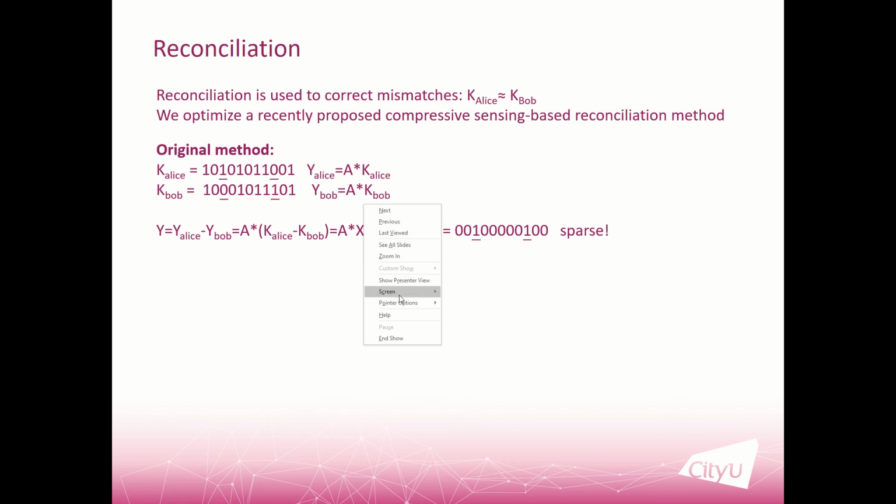Alice sends Y Alice to Bob, and upon receiving Y Alice, Bob can calculate Y equals Y Alice minus Y Bob, which equals A times X. Because there are only two mismatches, X is a sparse vector, and we can use compressive sensing to reconstruct key Alice, so we can make sure key Alice equals key Bob. So this is the basic idea of the original method.